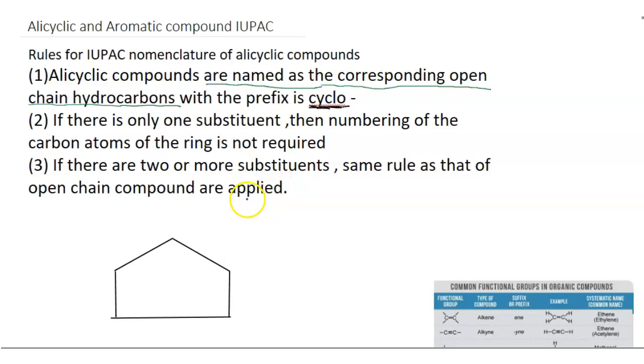You can see the total number of carbon atoms that are present over here: 1, 2, 3, 4, 5. Five carbon atoms are present over here.